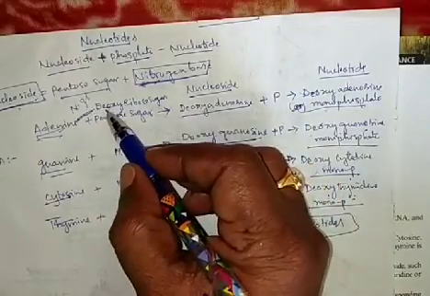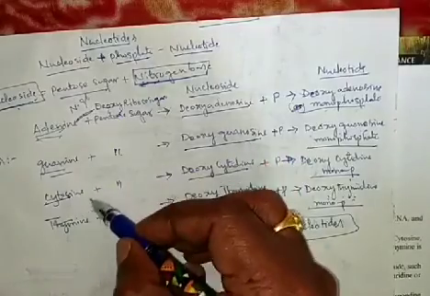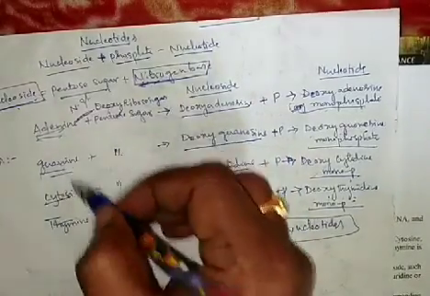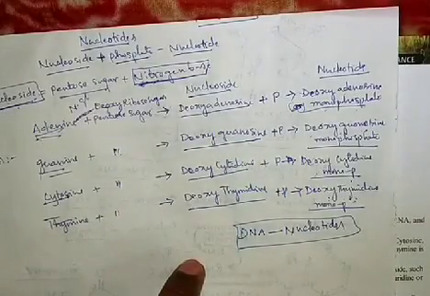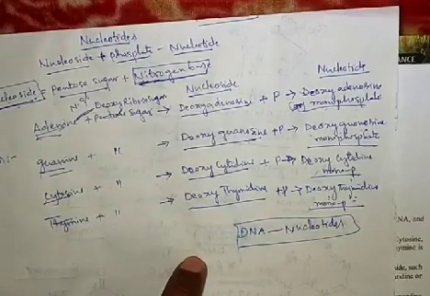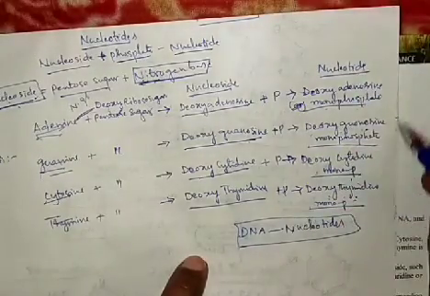What is the DNA pentose sugar? Deoxyribose sugar. And the DNA nitrogen bases: adenine, guanine, cytosine, thymine. Here not uracil. If it is uracil, these are the RNA nitrogen bases. So with these DNA nitrogen bases and DNA pentose sugar, we get four different types of nucleotides.